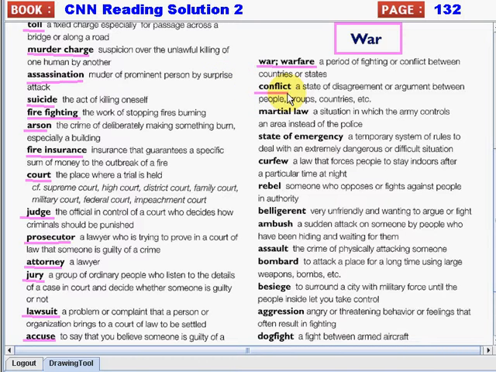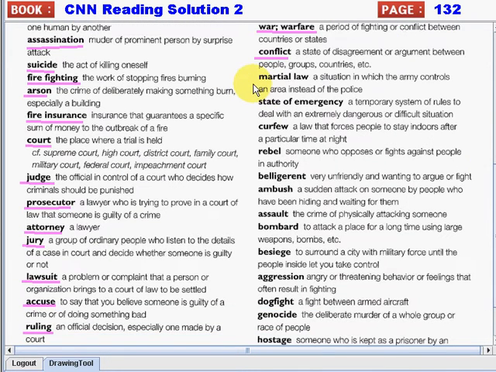Next is conflict. Again, conflict. So it is a state of disagreement or argument between people, groups, countries. Next is martial law. Again, martial law. So it is a situation in which the army controls an area instead of the police.